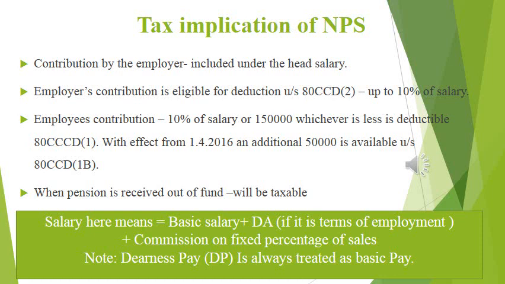Then another part is employee contribution. We already discussed that at least 10% of salary should be contributed towards these funds. So 10% of salary or 1,50,000, whichever is less, can be claimed as deduction under section 80 CCD subsection 1.